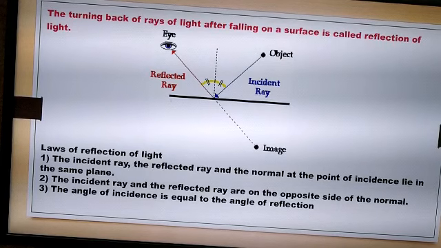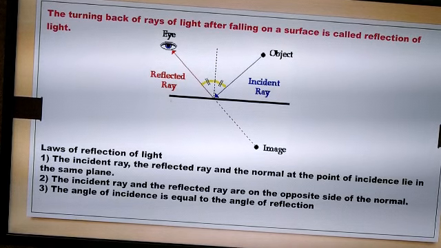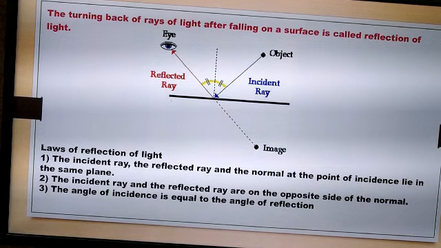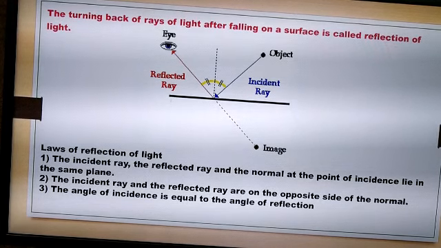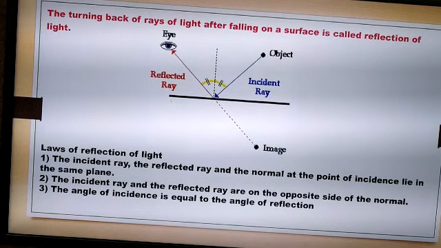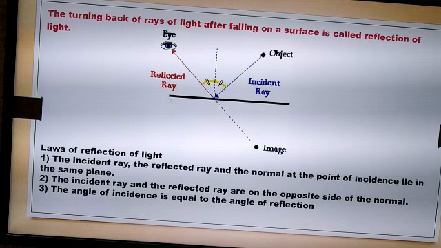So what is meant by reflection of light? The turning back of rays of light after falling on a surface is called reflection of light. And what are the laws of reflection of light? The incident ray, the reflected ray and the normal at the point of incidence lie in the same plane. The incident ray and the reflected ray lie on the opposite sides of the normal, and the angle of incidence is equal to the angle of reflection.